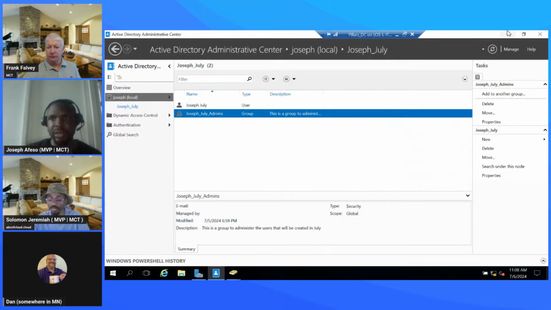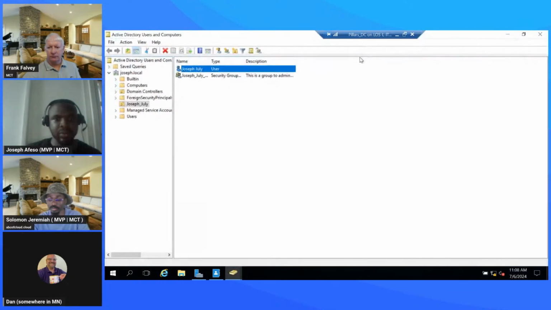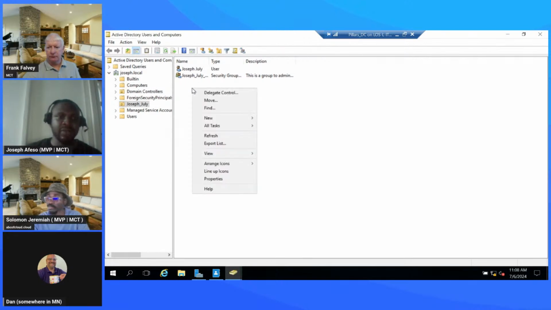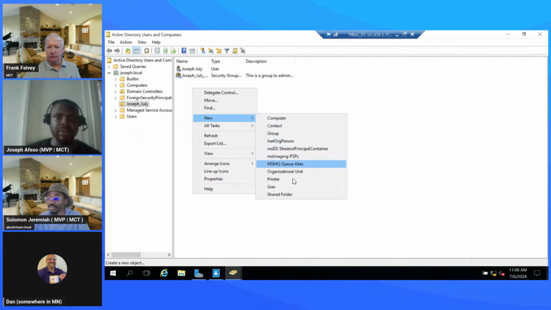What you can do is to either create a new user by right-clicking inside of here and saying new until you see user down here.